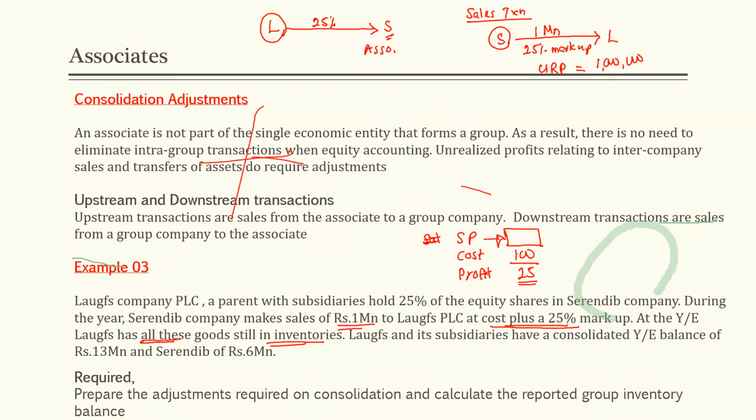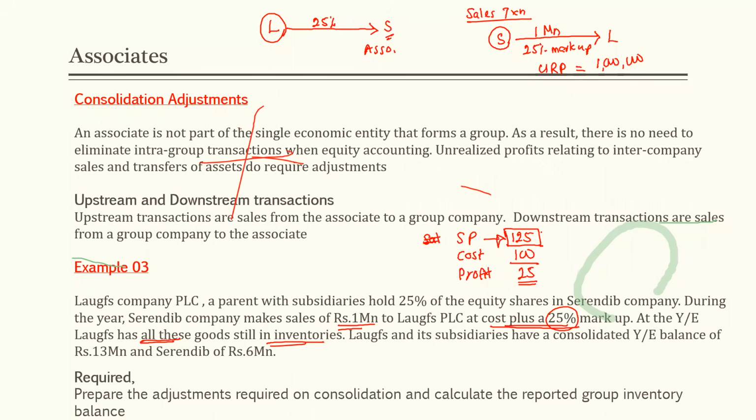If the cost is 100, profit should be 25. This is what we based it on. So what is the selling price? Yes, 125.